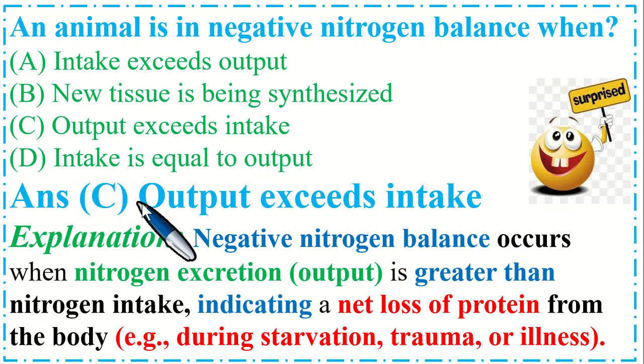So the correct option is C, output exceeds intake. Explanation: negative nitrogen balance occurs when nitrogen excretion output is greater than nitrogen intake, indicating a net loss of protein from the body, for example, during starvation, trauma, or illness.